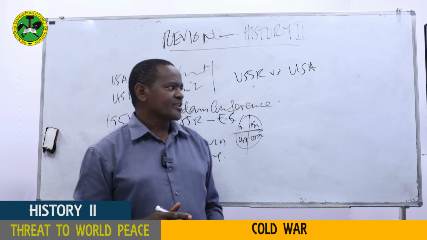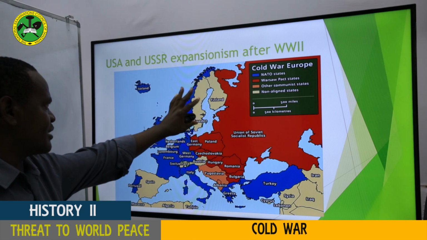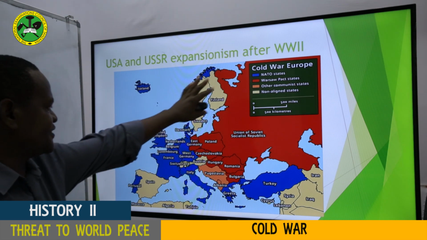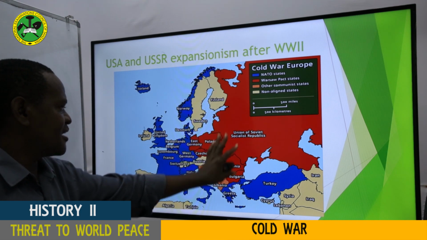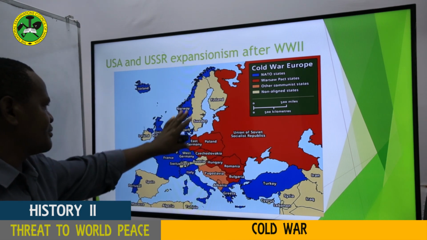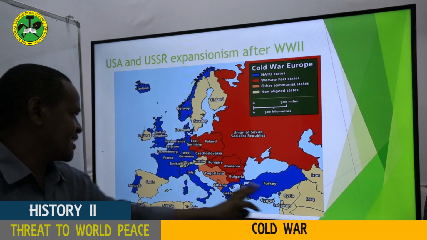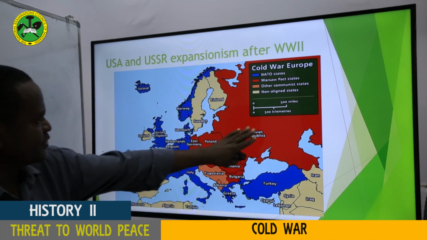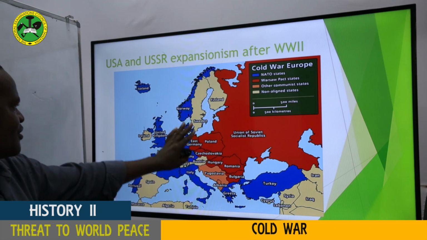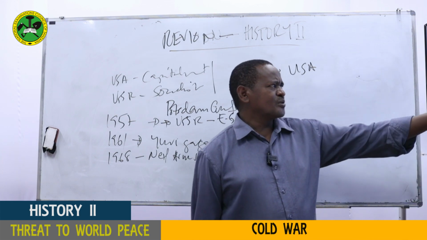My dear students, as you can see, we already saw this map. These are the countries which used to belong to the Warsaw Pact, and these are the countries which used to belong to NATO. And of course, we've got some others which were non-aligned countries. Of course, at that time, as you can see, there were few in Europe, but there were countries which neither belonged to the East nor to the West. And those countries were called the non-aligned movement. But you can see the way Europe was divided.